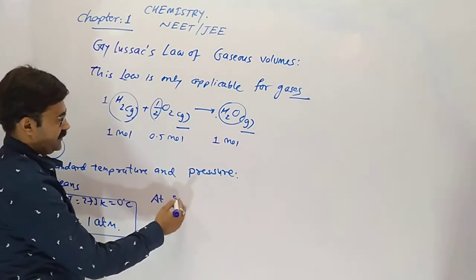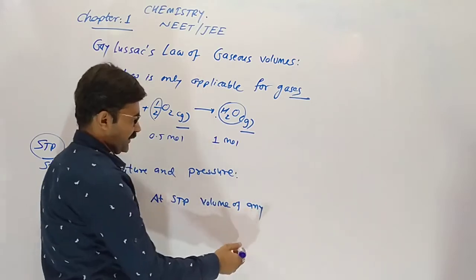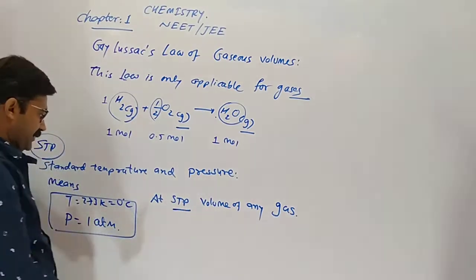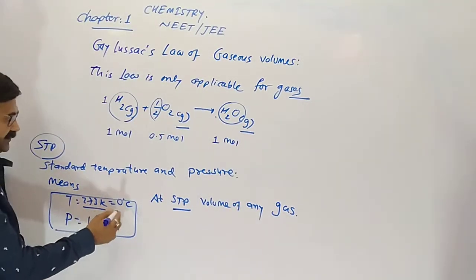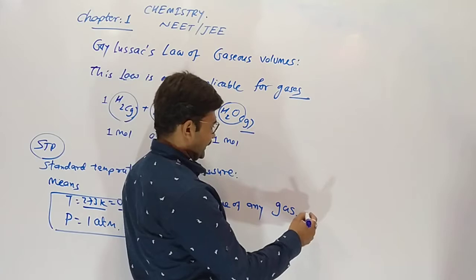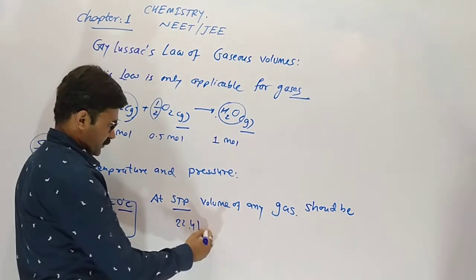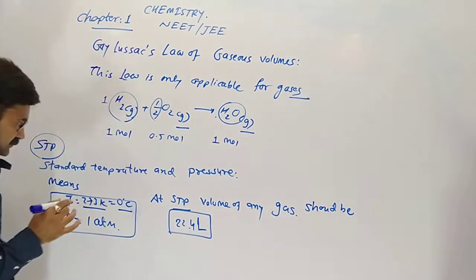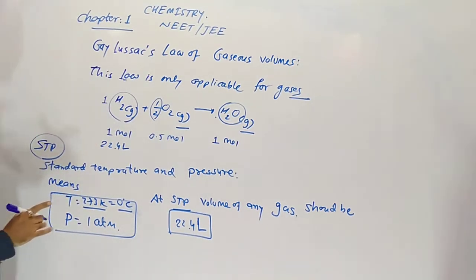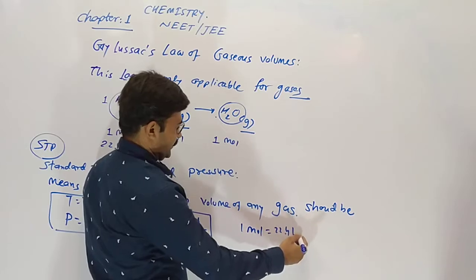So at STP, the volume of any gas, not of liquid or solid, whenever temperature is 273 Kelvin, 0 Celsius, and pressure is 1 atmosphere, the volume of any gas should be 22.4 liter, which is fixed. So here 1 mole of gas means 22.4 liter.